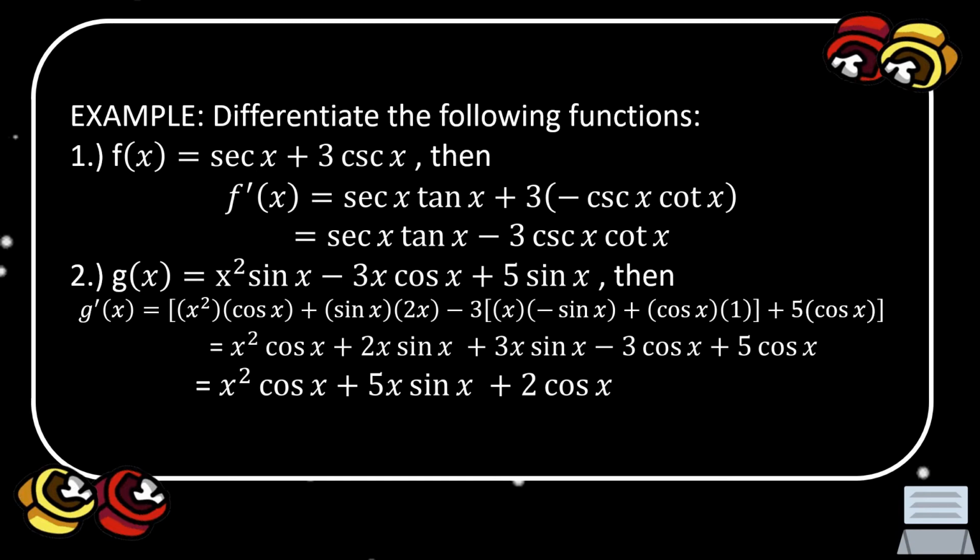Then another similar terms, negative 3 cosine x plus 5 cosine x, so the result is positive 2 cosine x. So the value now of the first derivative of g of x is equal to x squared cosine x plus 5x sine x plus 2 cosine x.